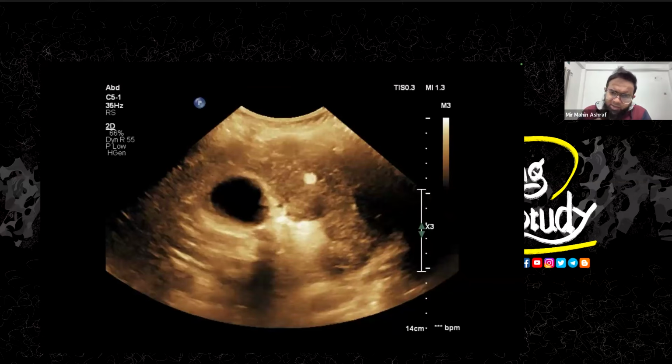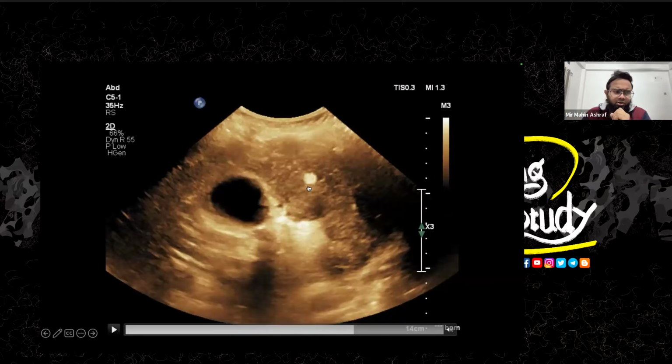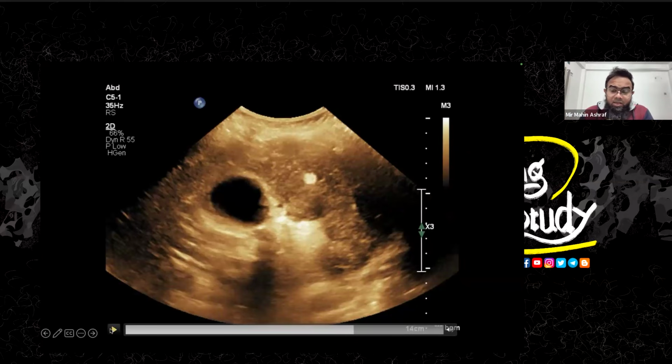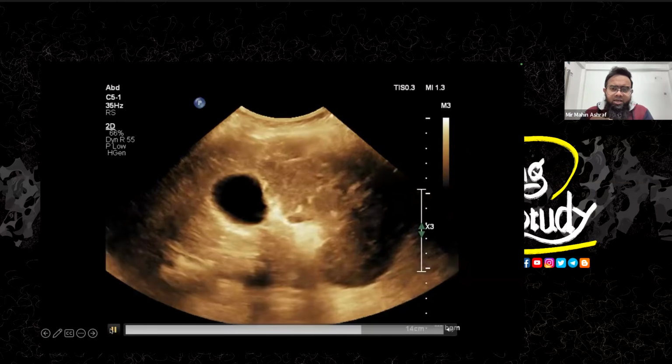Let me ask you a question. If you find this echogenic structure or echogenic lesion within the liver, what should be the diagnosis? We commonly diagnose it as a hemangioma. Hepatic hemangioma is a very common case, and we see this type of echogenic round area within the liver, which may be single or multiple. Okay, so for the kidney, it might be angiomyolipoma, which is a common case. So let me think about the angiomyolipoma here.